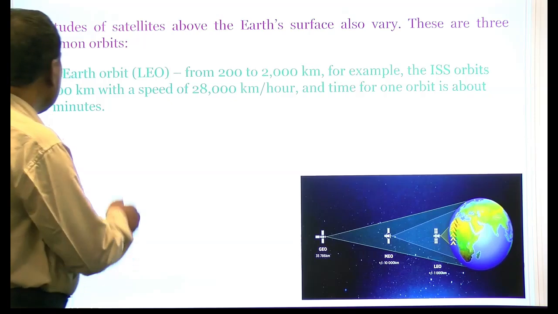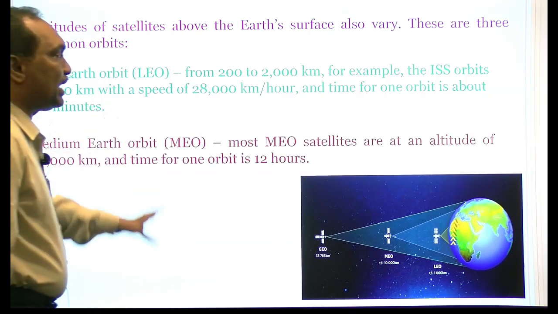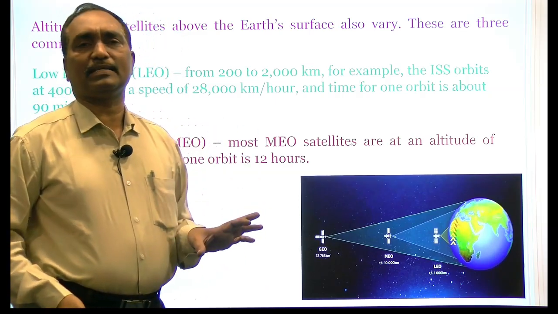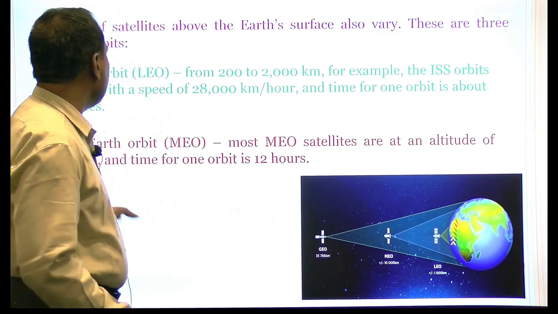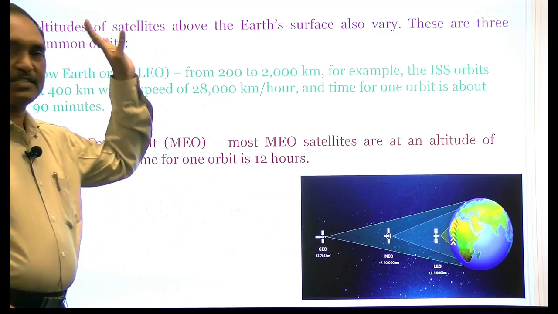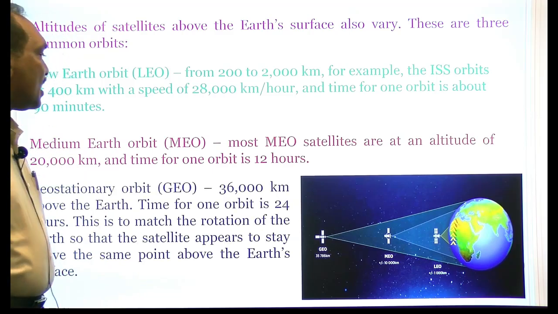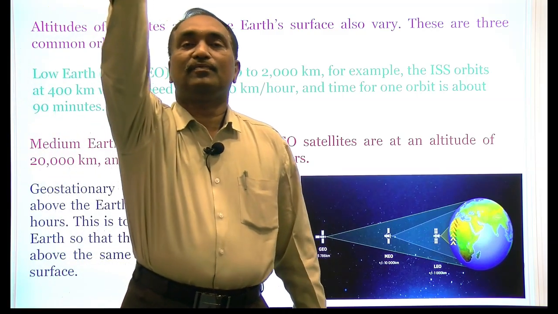And the second one is the medium Earth orbit, at an altitude of around 20,000 kilometers. Actually, there are very few applications or users whose satellites are situated in this medium Earth orbit. And the very important one is the geostationary orbit. It is at 36,000 kilometers above the Earth's surface.